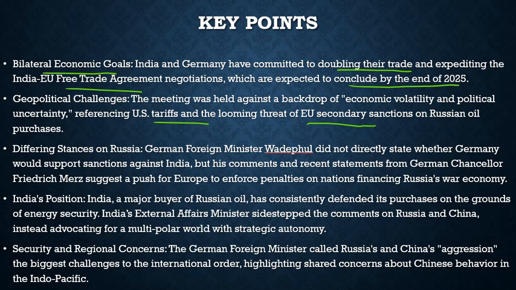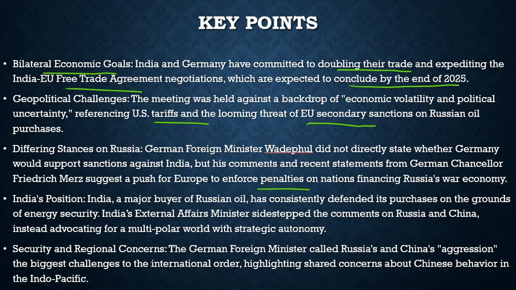Different stances on Russia. German Foreign Minister Wadephul did not directly state whether Germany would support sanctions against India, but comments and recent statements from German Chancellor Friedrich Merz suggest a push for Europe to enforce penalties on nations financing Russia's war economy.